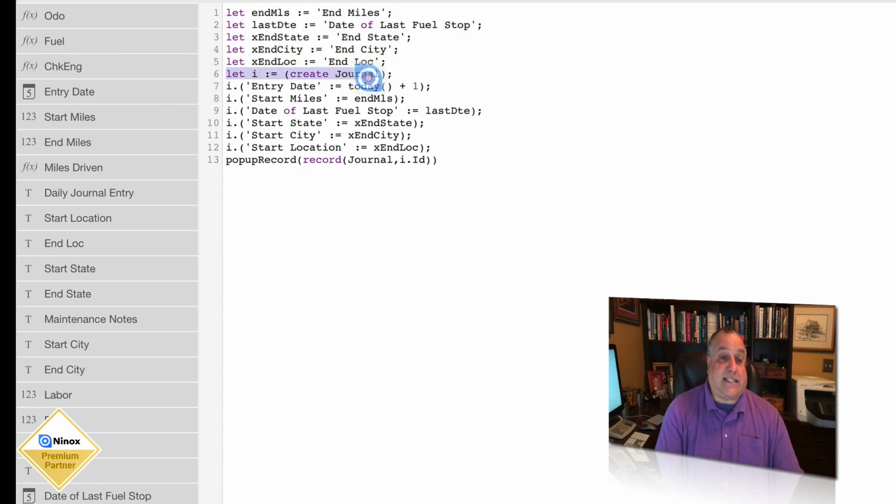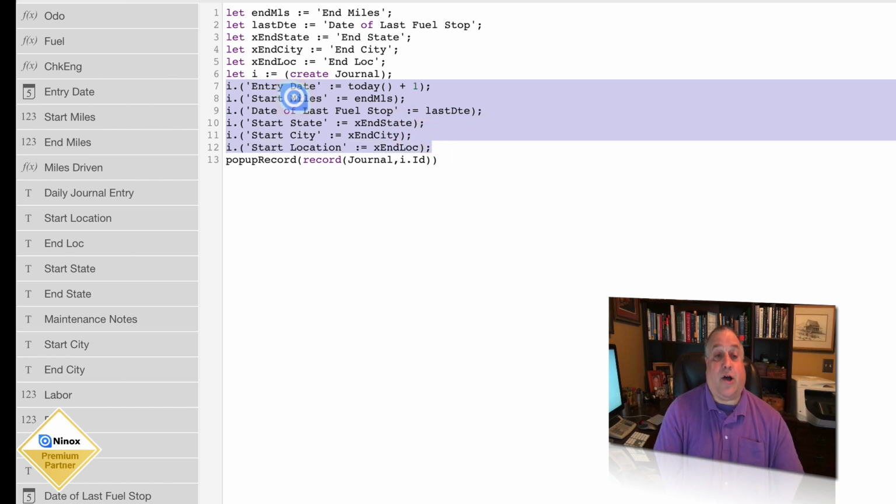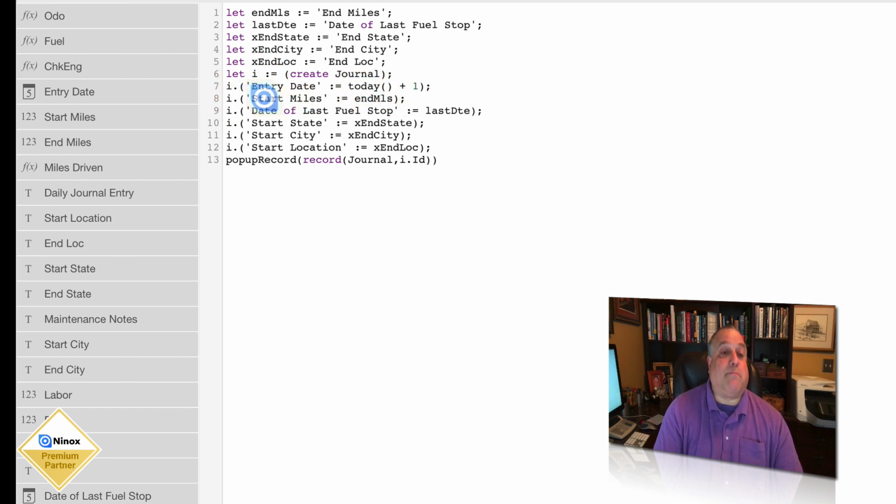We then, on line 6, create a new record in our journal. And that record has 6 fields in it. And those 6 fields are populated automatically on lines 7 through 12. On line 7, we indicate that the entry date is today. We indicate that our starting miles today are the ending miles from yesterday. The date of our last fuel stop, that's just continuing on and on and on. And if we get fuel on any particular day, then that will become the last date we got fuel.